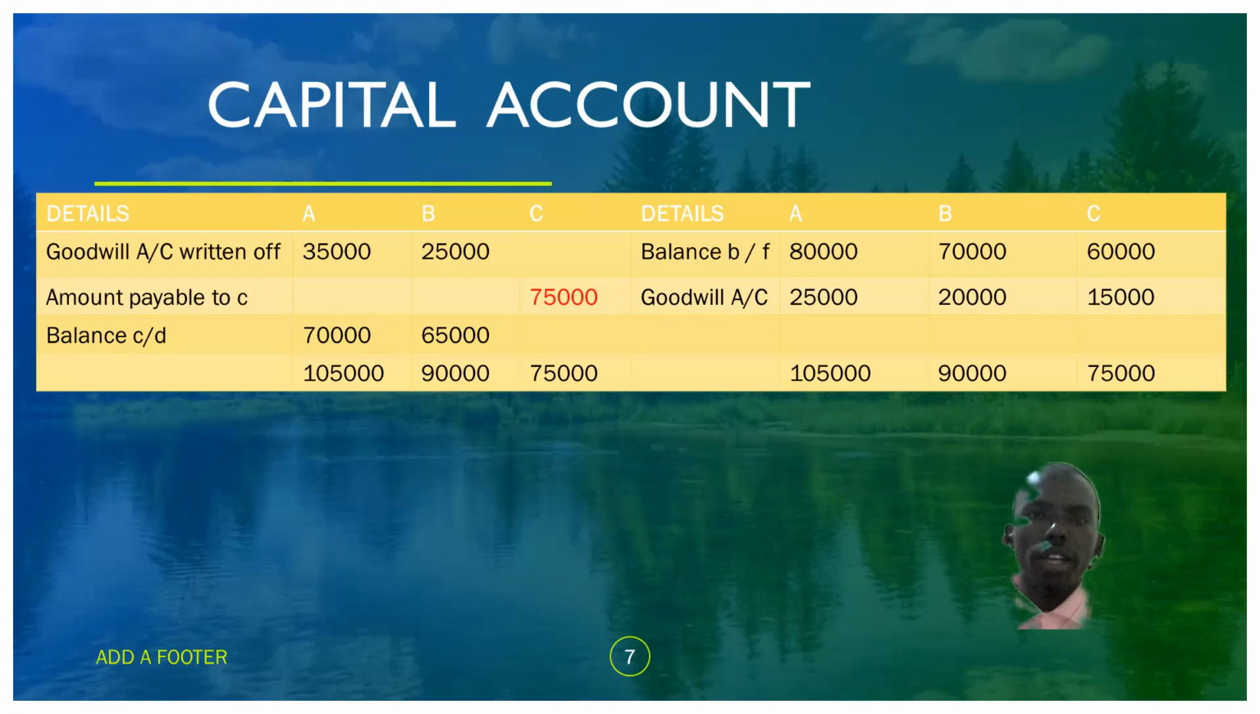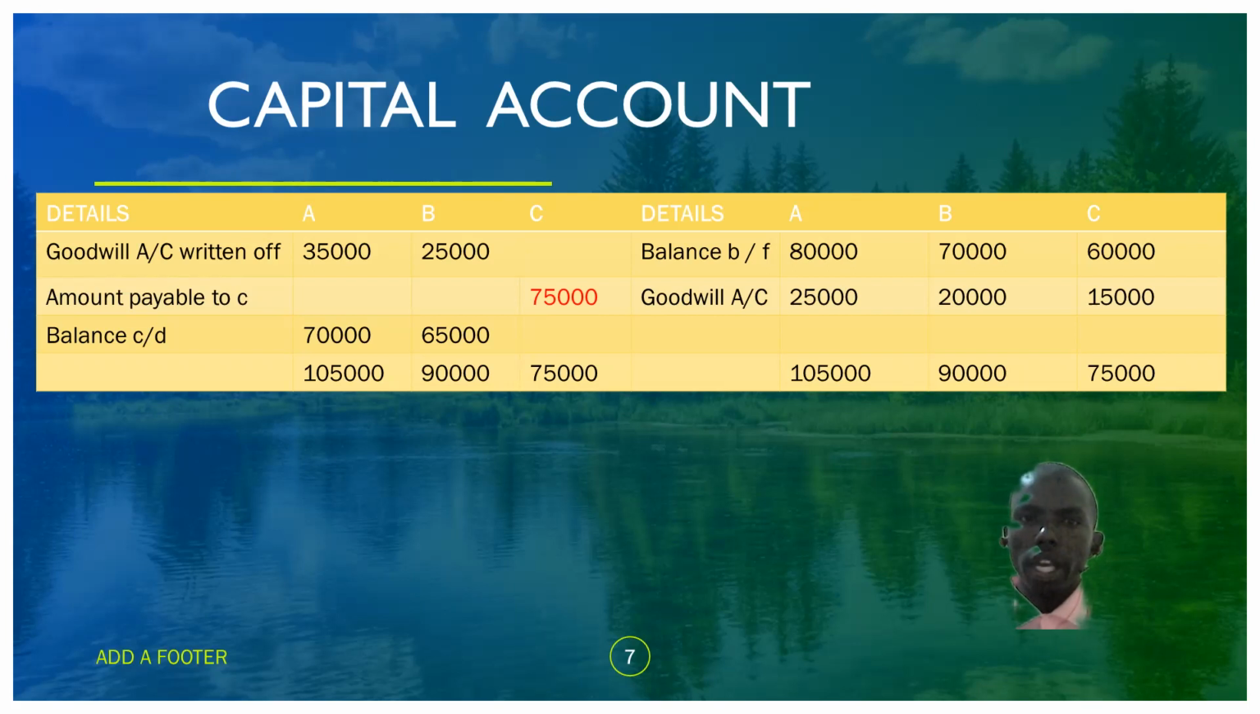And that is what we have illustrated. The amounts that should go to the debit side for goodwill written off are 35,000 for A and 25,000 for B. But now remember, we have an issue. C is in need of 75,000, so we should reckon it as the amount payable to C. That is 75,000. Now from that point, since we have no other information, we do what we call the balancing off.